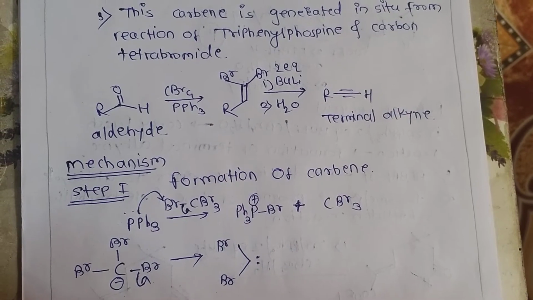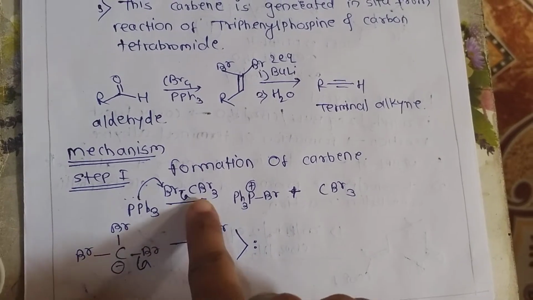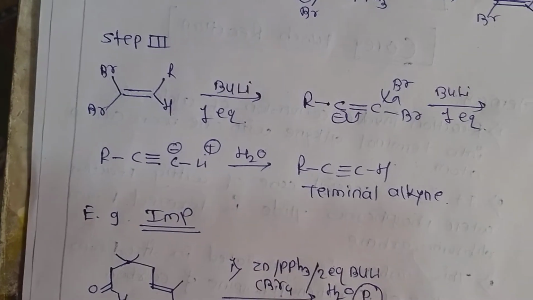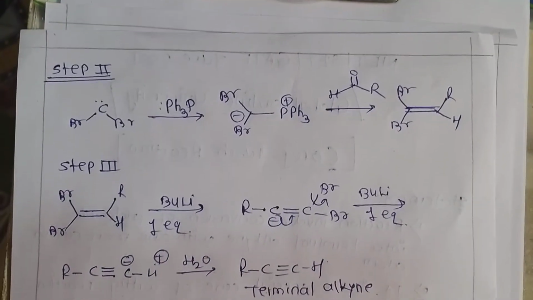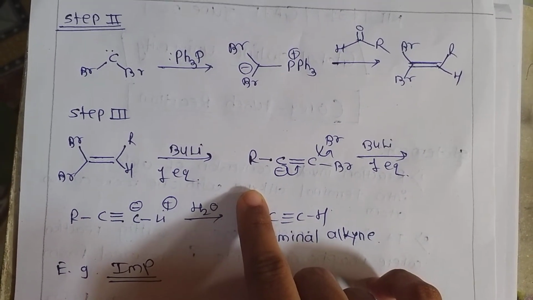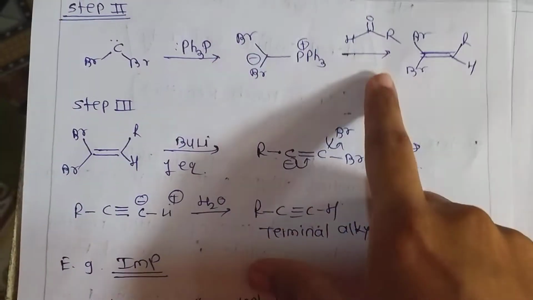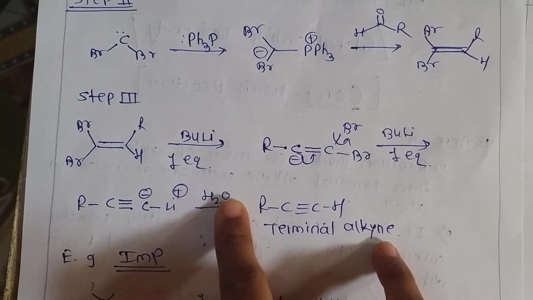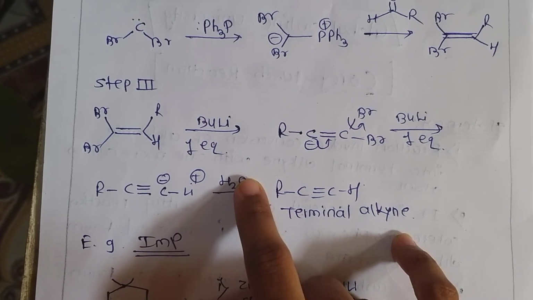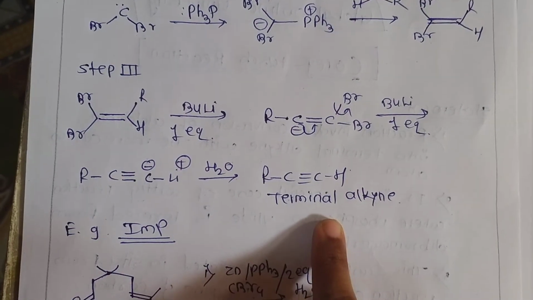it involves step first, which is formation of carbene. PPh3 reacts with carbon tetrabromide, it will form carbene. In step second, the carbene reacts with triphenylphosphine via betaine as an intermediate, and it will form dibromoalkene. Again in step third, it reacts with butyl lithium. Here we have used 2 equivalents of butyl lithium, followed by hydrolysis it will form a terminal alkyne.